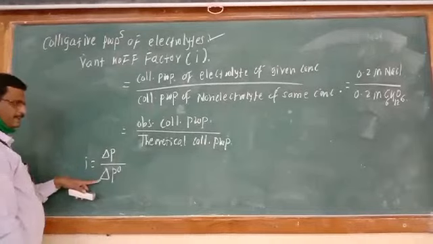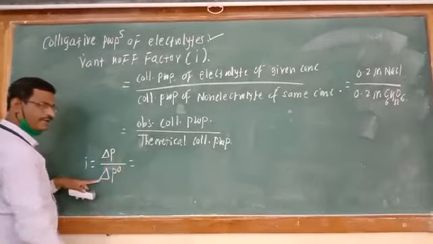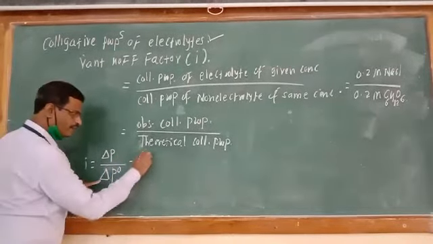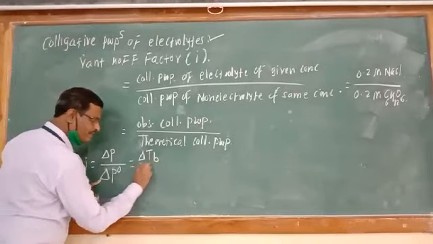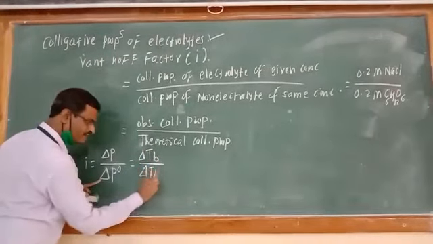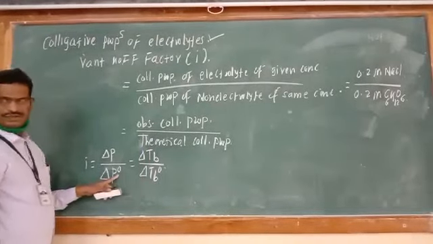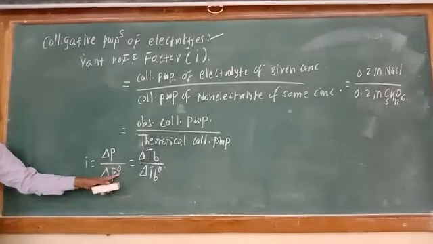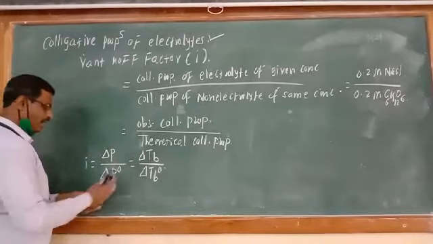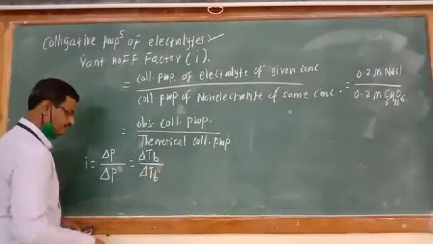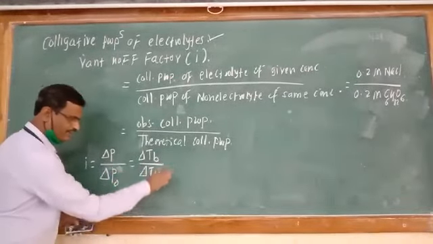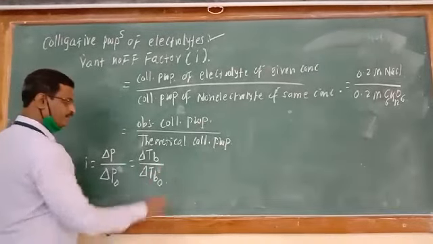This will be theoretical. If we take the elevation of boiling point, delta TB divided by delta TB theoretical. These values will never change. These values are always constant. Delta P0, delta TB0 absolute values.